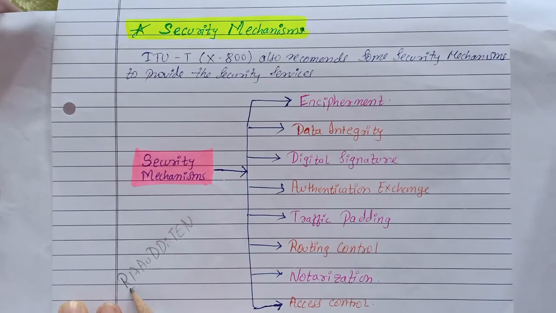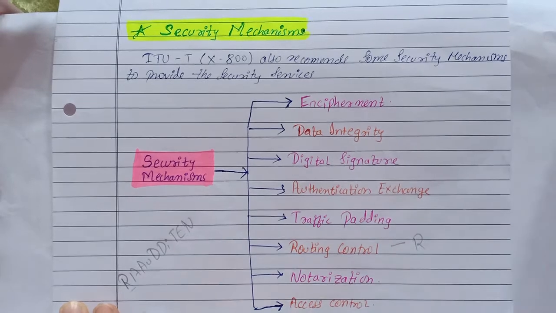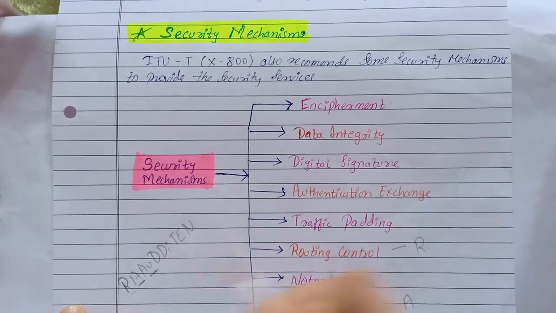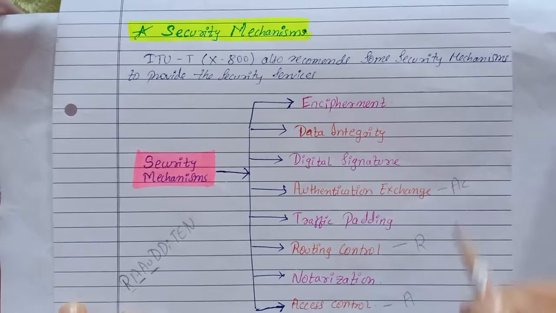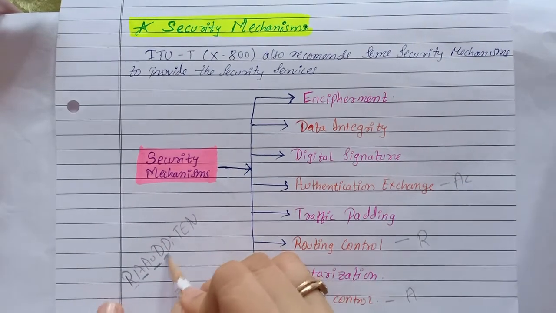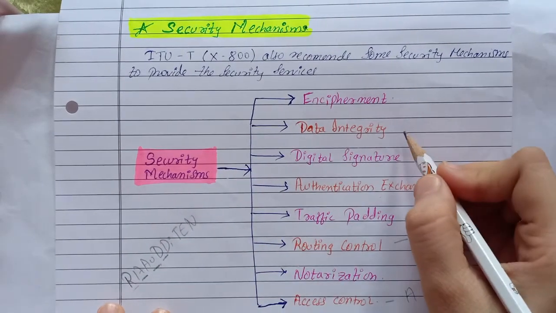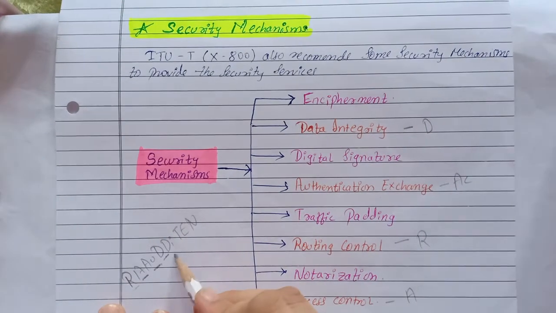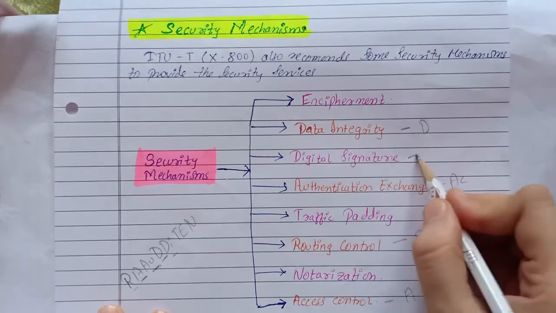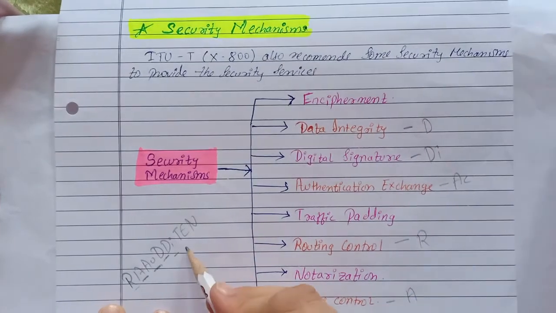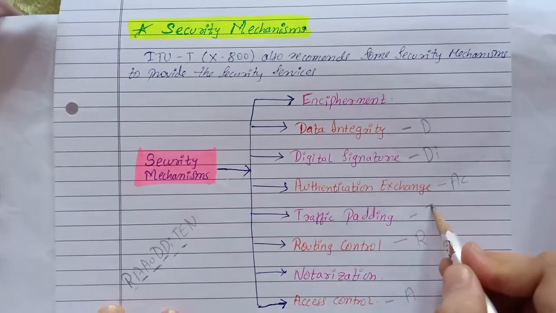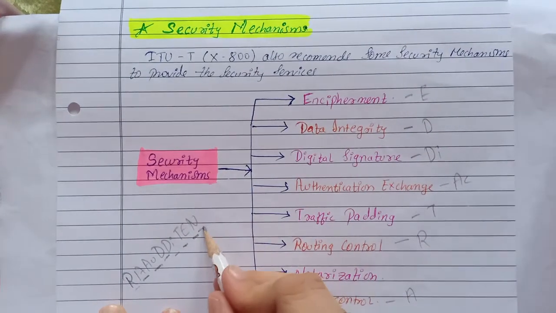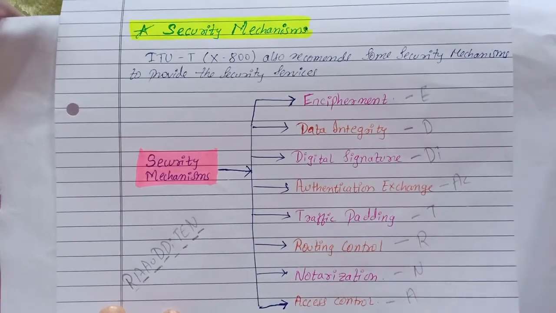Here R is routing control, A is access control, AU is authentication exchange, D is data integrity, DI is digital signature, T is traffic padding, E is encipherment, and N is notarization.